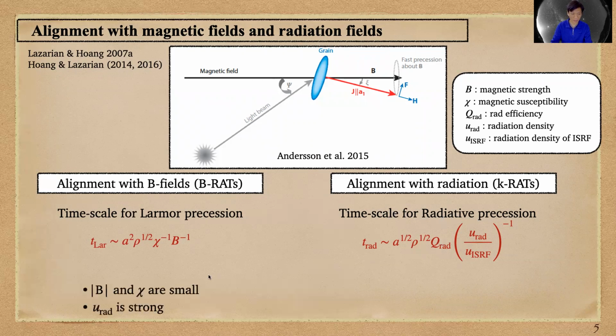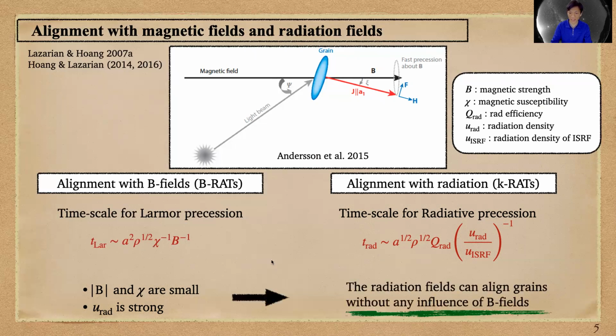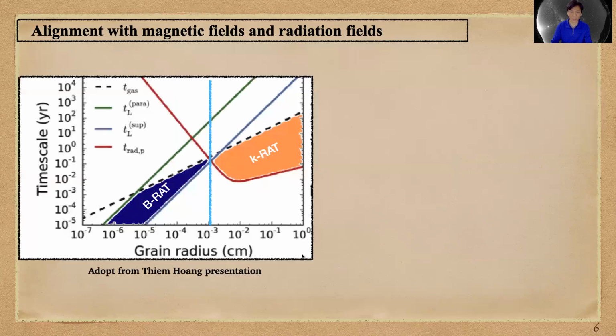We can see that if the magnetic field strength is small and the magnetic susceptibility is small, while the radiation is strong, the radiative precession time scale is much shorter than the Larmor precession. So in this case, the radiation field can align grains without any influence of the magnetic field. Here I show you the time scale as a function of grain size. Dark blue is the Larmor precession time scale, and the red is the radiative precession time scale.